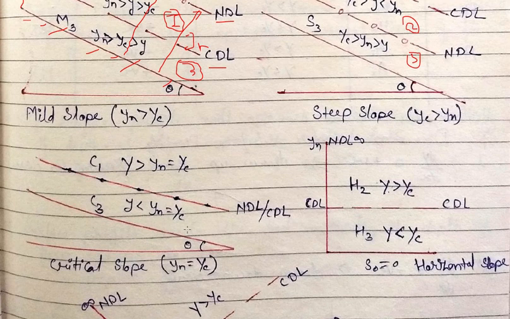Now for critical slope, the normal depth line and the critical depth line are merged together. So here y is greater than yn equal to yc, that means the flow depth is greater than both lines. So this is the first region. The normal depth line and critical depth line are a single line, so there is no second region. And y less than yn and yc is the third region.